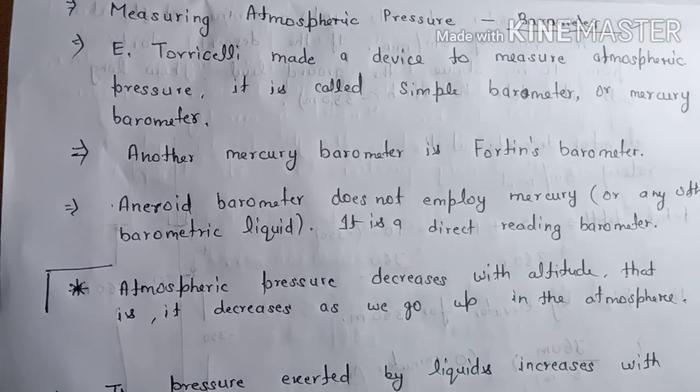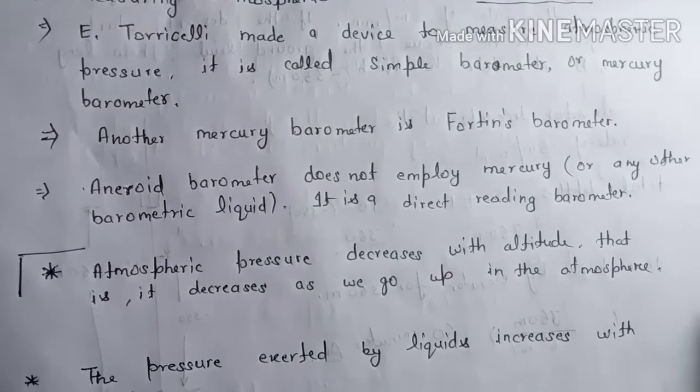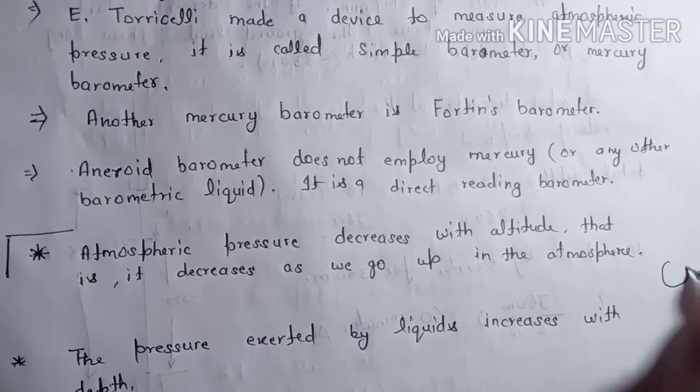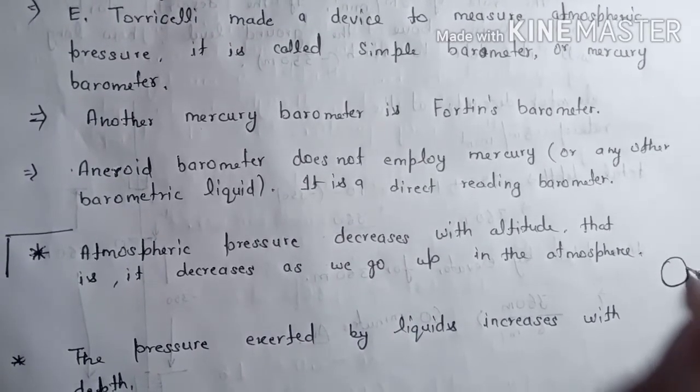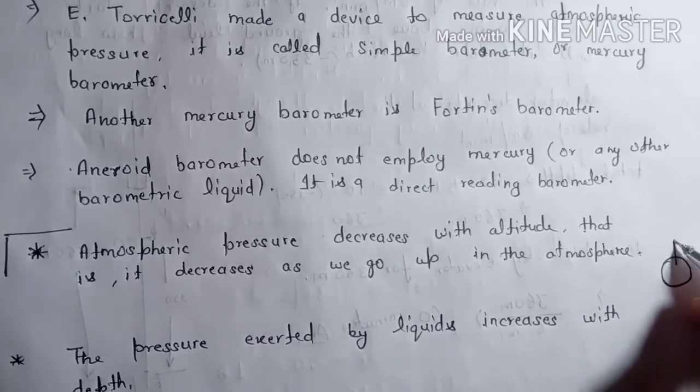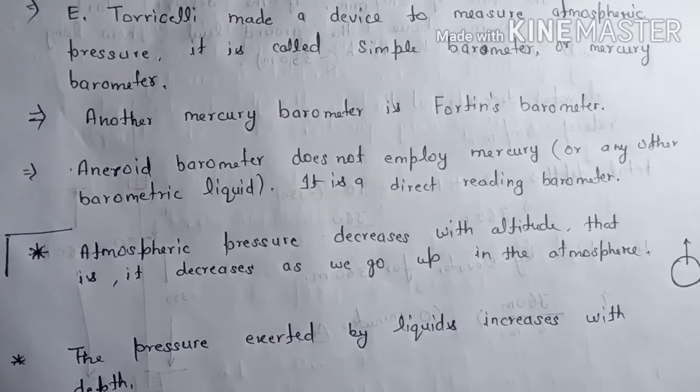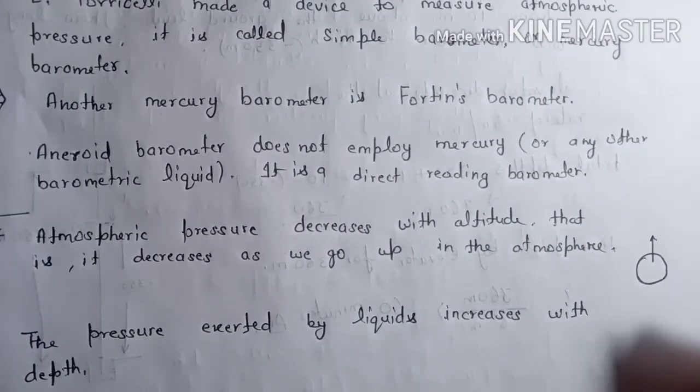Atmospheric pressure decreases with altitude. Altitude means height. So as we go up from the earth's surface, atmospheric pressure decreases. And what is the reason behind that?